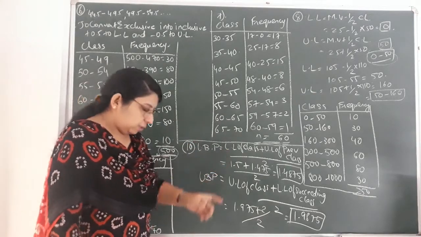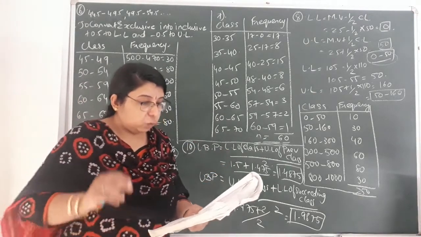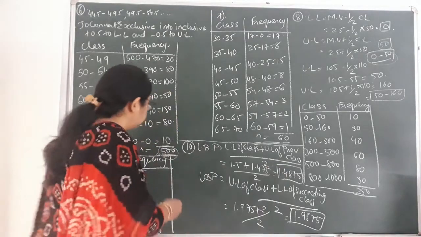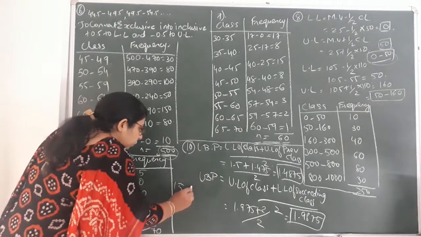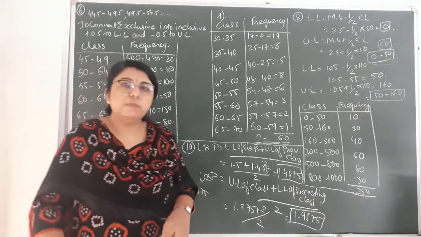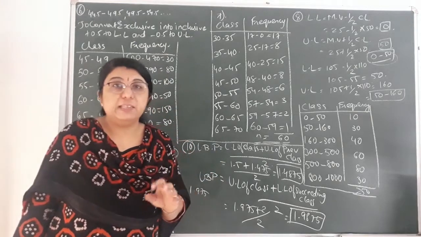Suppose, in the data, whatever classes have been given to you, I have taken the second class. What is the second class that has been given to you? That is 1.5 to 1.975. Yes or no? The second class that has been given to you is 1.5 to 1.975.